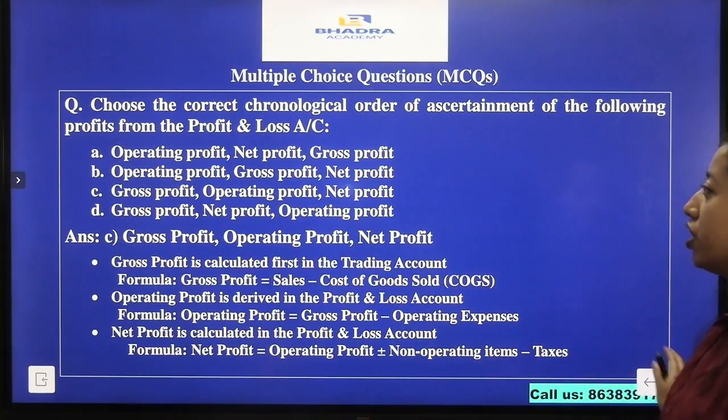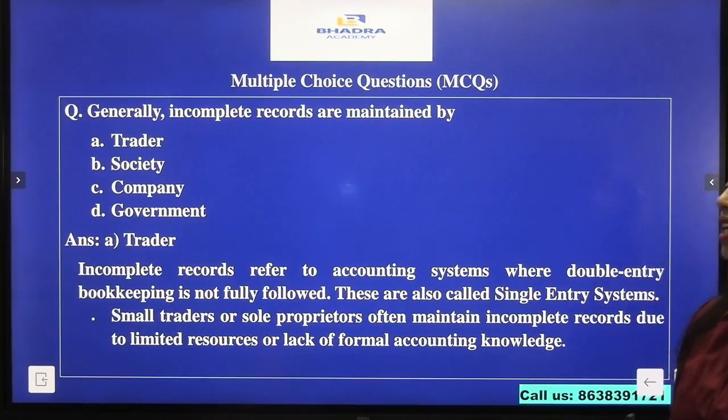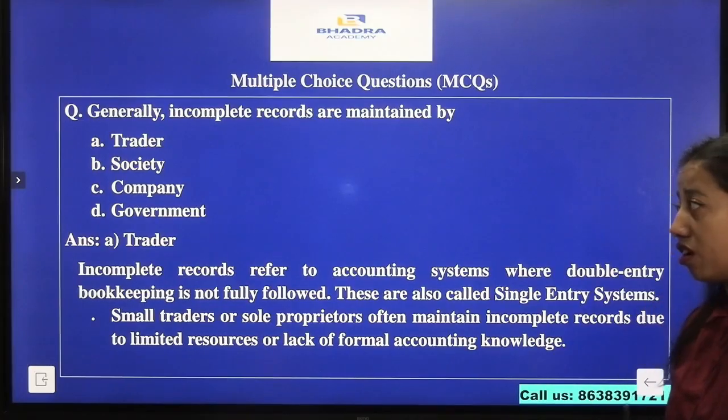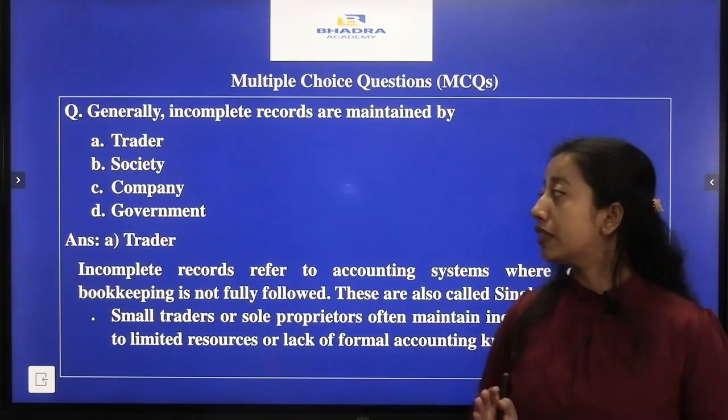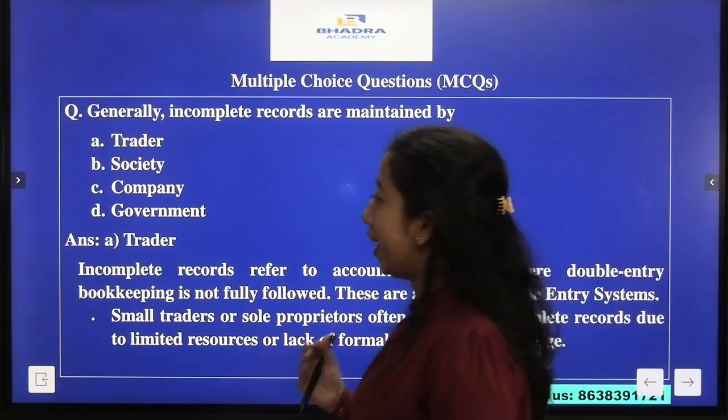Now the next question that we have is, generally incomplete records are maintained by: option A, trader; option B, society; option C, company; and option D, government. Here our answer is option A, trader.